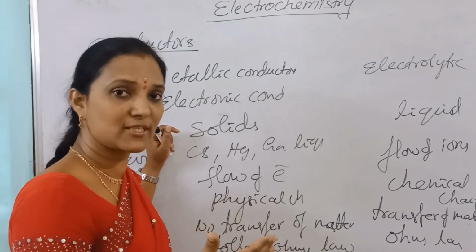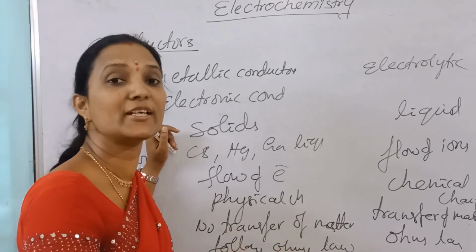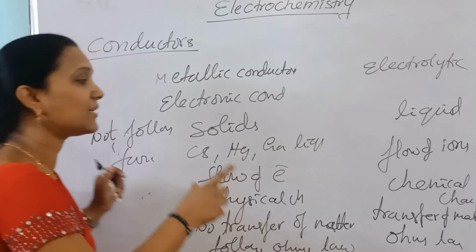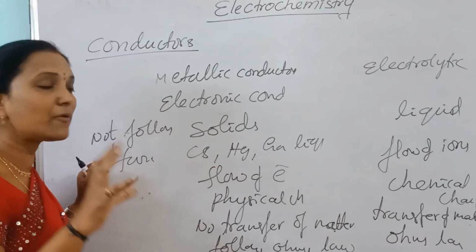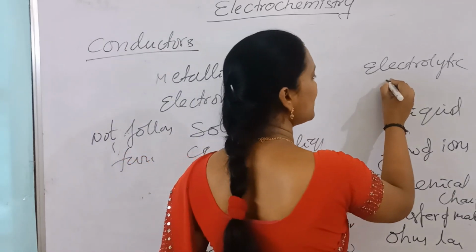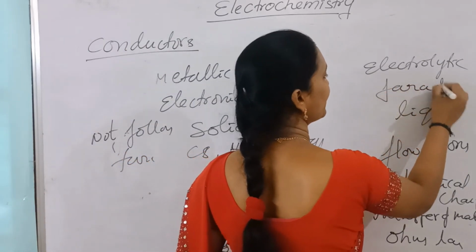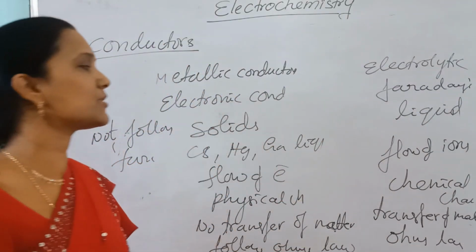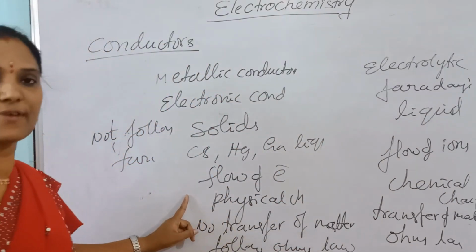The amount of substance deposited is directly proportional to the quantity of electricity passed. This amount deposited is matter transfer, and matter transfer follows Faraday's laws. So electrolytic cells follow Faraday's laws, as well as Ohm's law. Here, in metallic conductors, Faraday's laws are not followed.